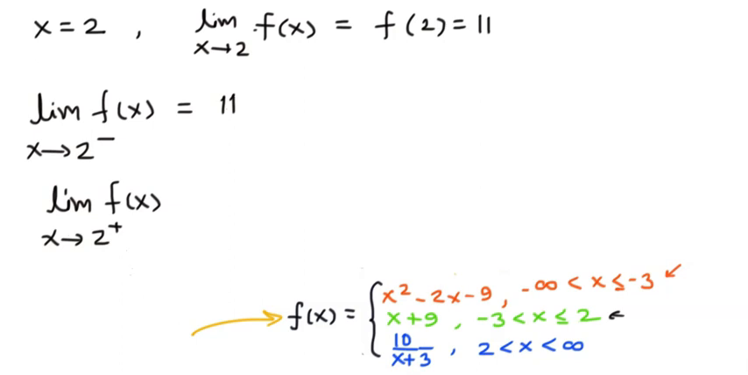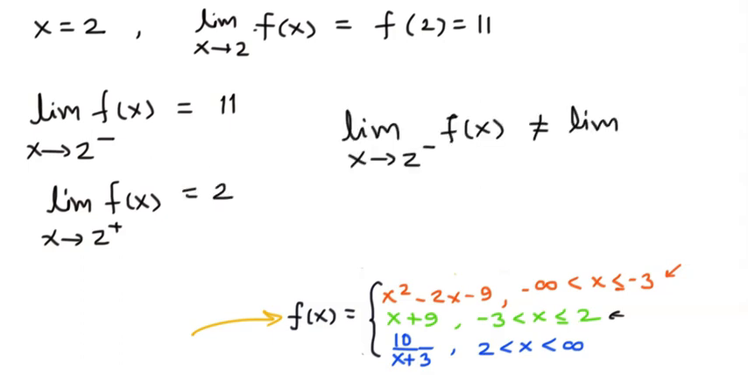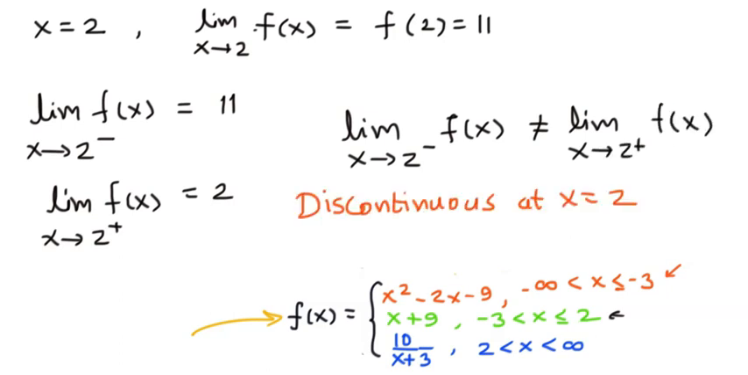For the limit of f of x as x tends to 2 from the right hand side, we have to go for the values of x which are greater than 2, and for the values greater than 2 the function defined is 10 over x plus 3. If we put x is equal to 2 here, we see that the value is 10 over 2 plus 3, which is 2, and so the limit does not exist here. So we see that the function is discontinuous at x is equal to 2.